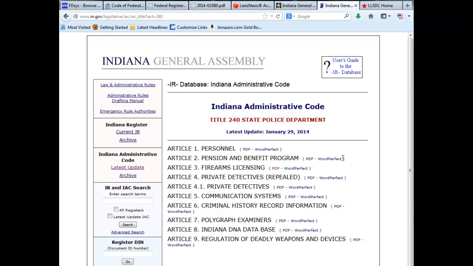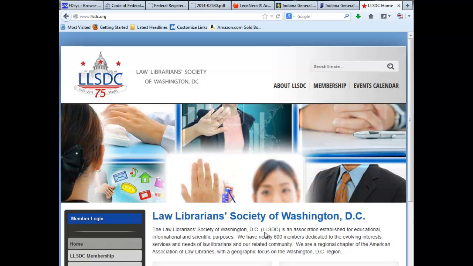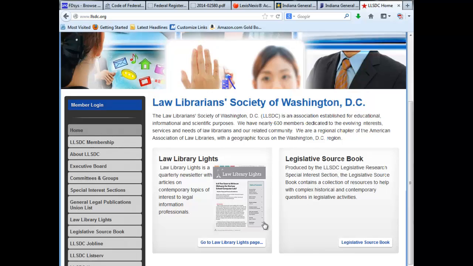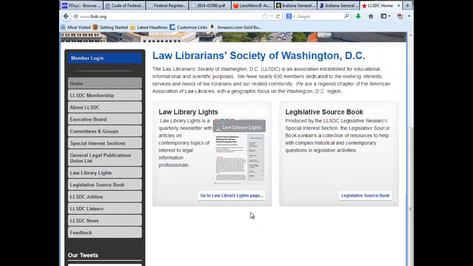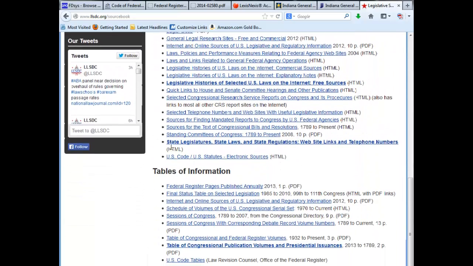Every state website is going to be different. If you would like to make sure that you get directly to either the statutes or the regulations on each website, I would recommend that you use a source called LLSDC, the Law Librarian Society of Washington, D.C. You can find it just by Googling LLSDC. They have a source called the Legislative Sourcebook. If we select this and then scroll down a little bit, we can see state legislatures, state laws, and state regulations, website links, and telephone numbers.